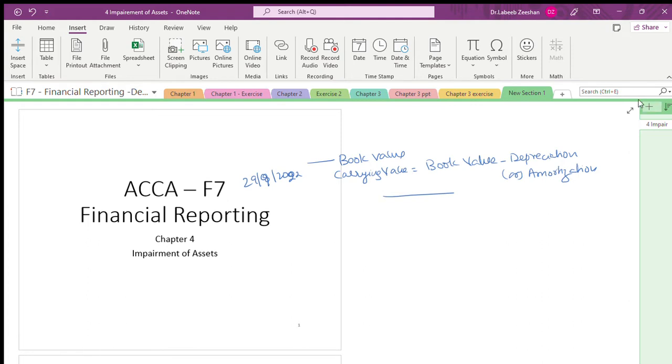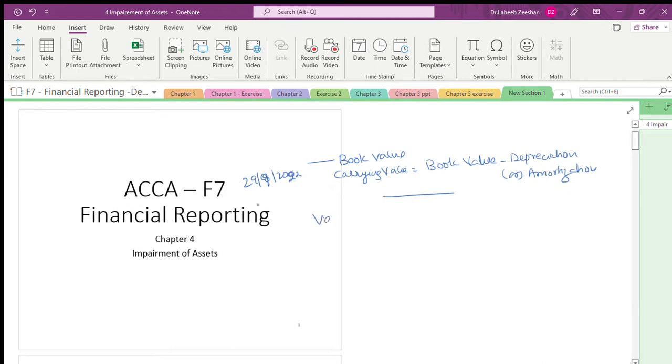What is amortization? You will have the book value, the carrying value. Carrying value is the value as on brought forward. Now, when you do this exercise, what will happen? You will have the fair value. You want to sell it off. When you want to sell it off, definitely the value will be more or the value will be less. The issue comes when the value is more.